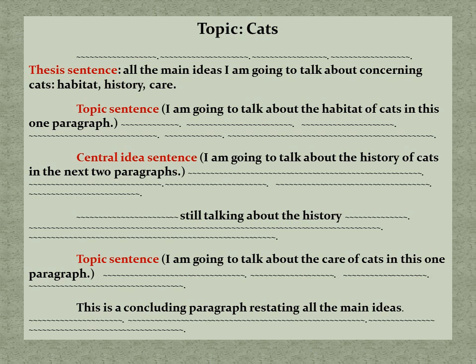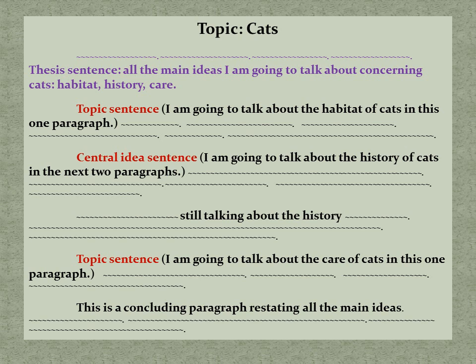So my first paragraph is my intro. In your intro, you're going to find the thesis sentence. The thesis sentence is going to state the overall main idea of the entire passage. So my main idea of the entire passage is I'm going to be talking about habitat, history, and care of cats. It's letting you know what the rest of the passage is going to be about.